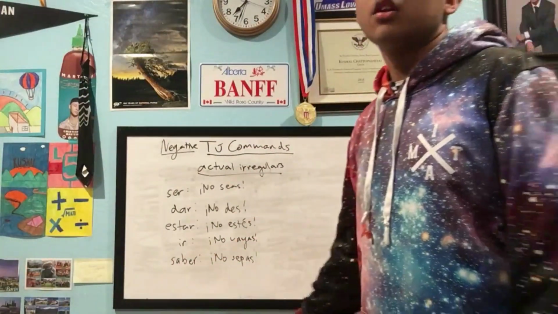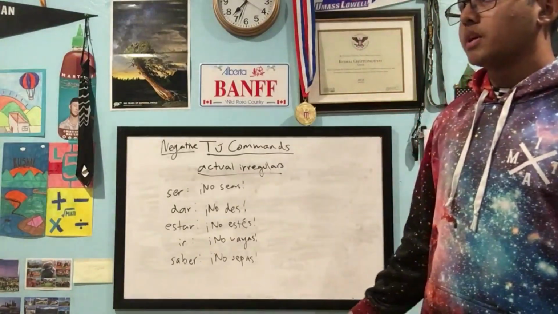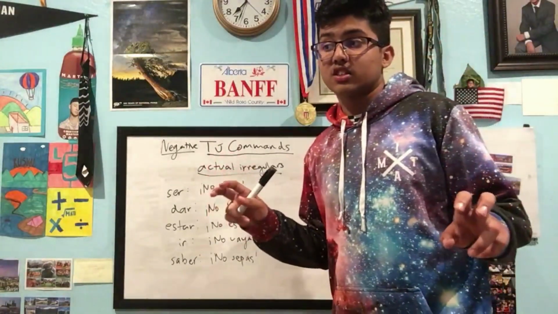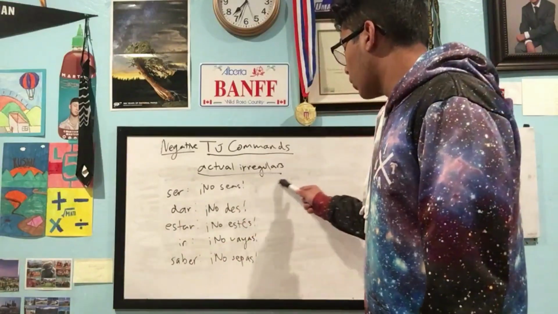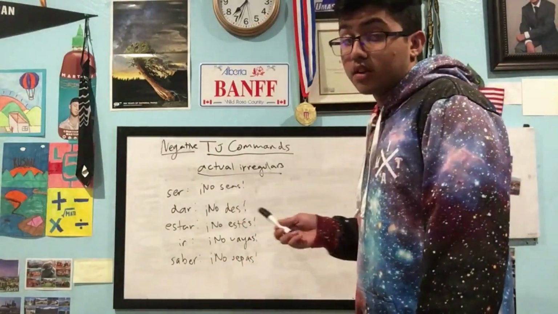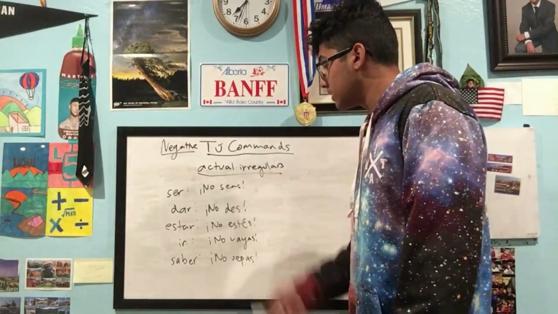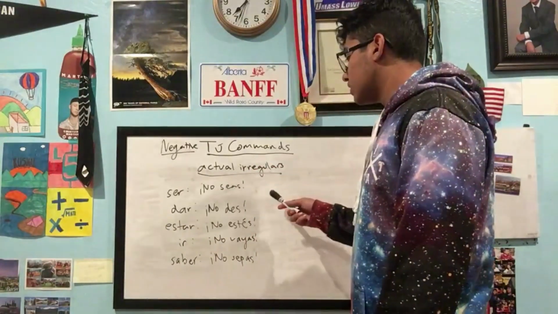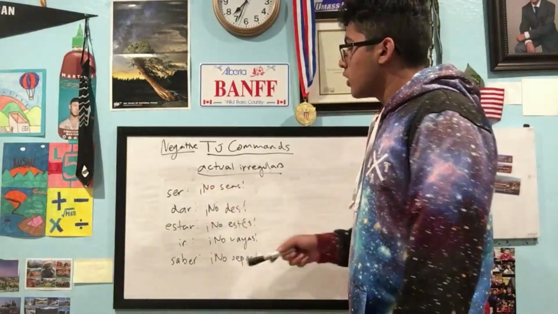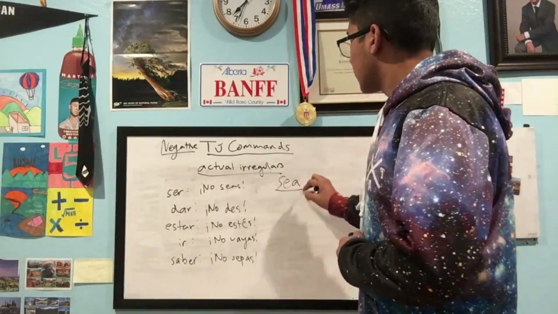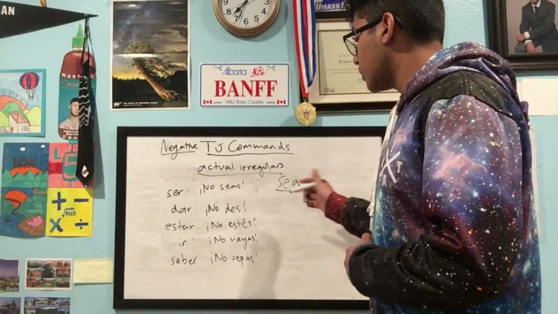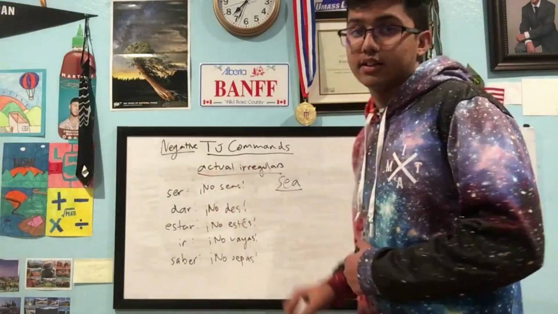Now here are the actual irregulars. You can see there are not that many, because most of the irregulars will be fine if you follow the yo form. These are the only five that you need to remember for the negative tú commands. The actual irregulars are ser, which has the sea form in the yo form, and in the tú it'll be no seas.